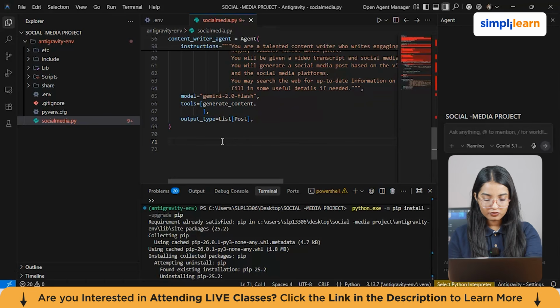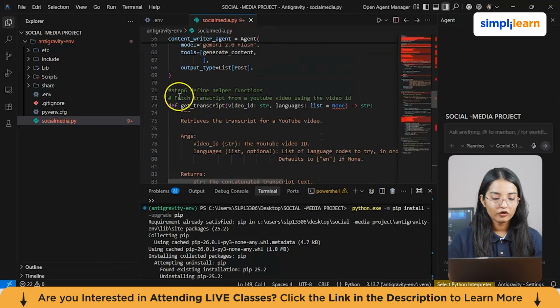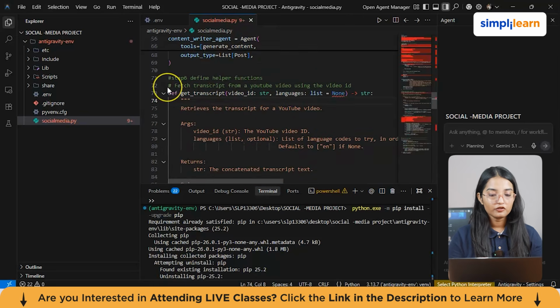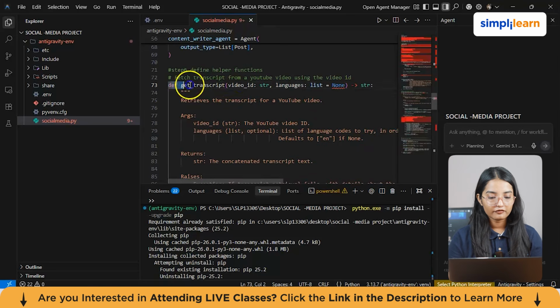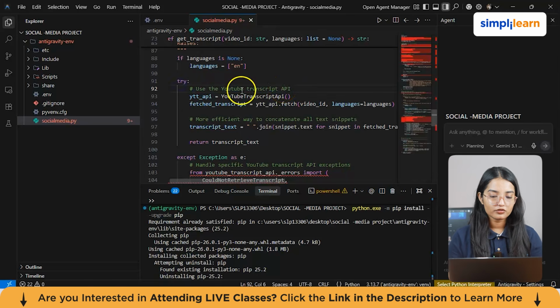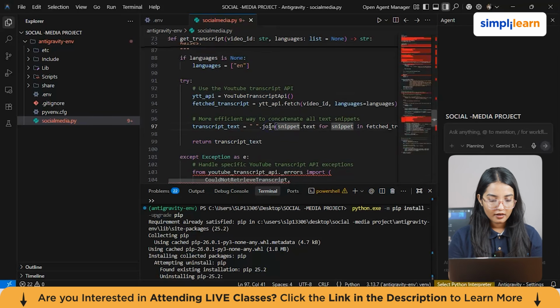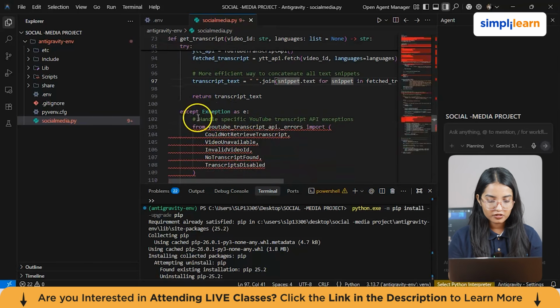Now, the next step is to define some helper functions. Again, I'll just comment it out, step 6, which is to define helper functions. Here I've already written the code for defining the helper functions to fetch the transcript from a YouTube video using the video ID. I've given the command def get transcript, using the video ID, languages list none. Next, I've also added how to use the YouTube transcript API from here. It's going to fetch the transcript using this API. And then you have the exceptions mentioned here to handle some specific YouTube transcript API exceptions.